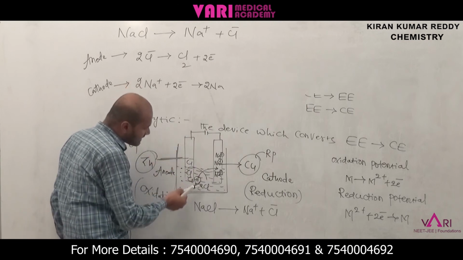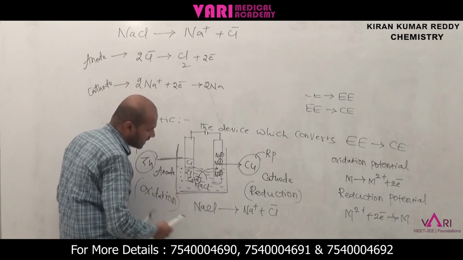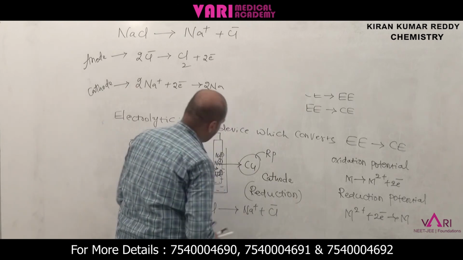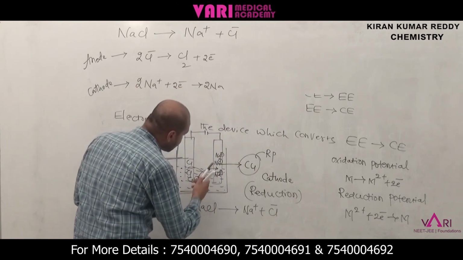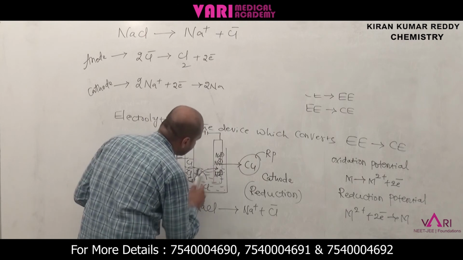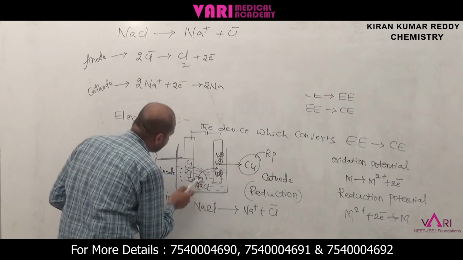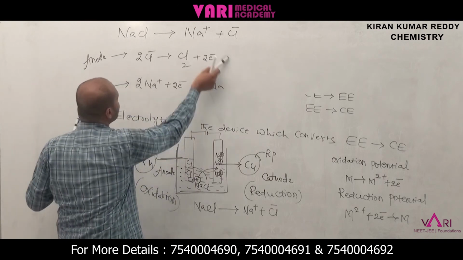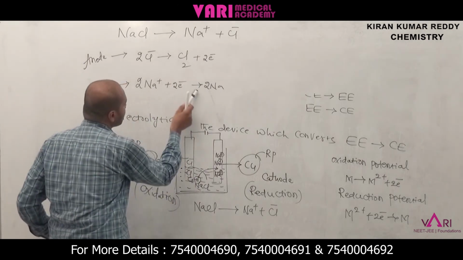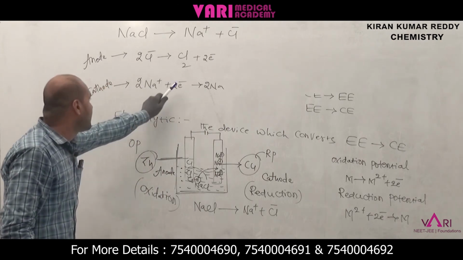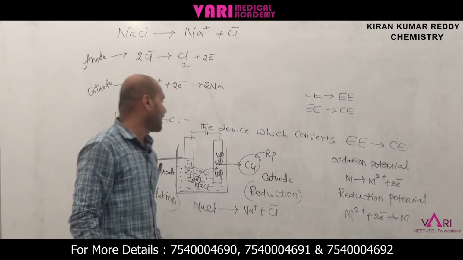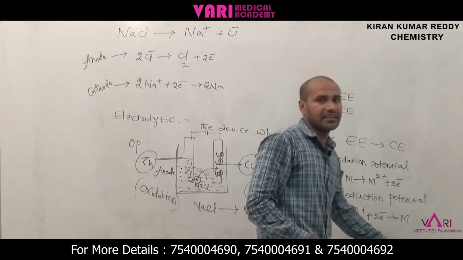Whenever electricity is passed, NaCl is dissociated into Na plus and Cl minus. Na plus ions migrate towards the cathode. Cl minus ions migrate towards the anode. At the anode, oxidation takes place. At the cathode, reduction takes place. Reduction means accepting electrons. Oxidation means removal of electrons. This is the electrolytic cell.